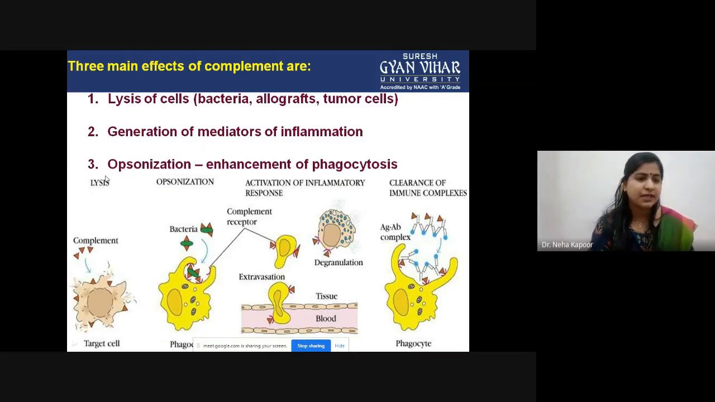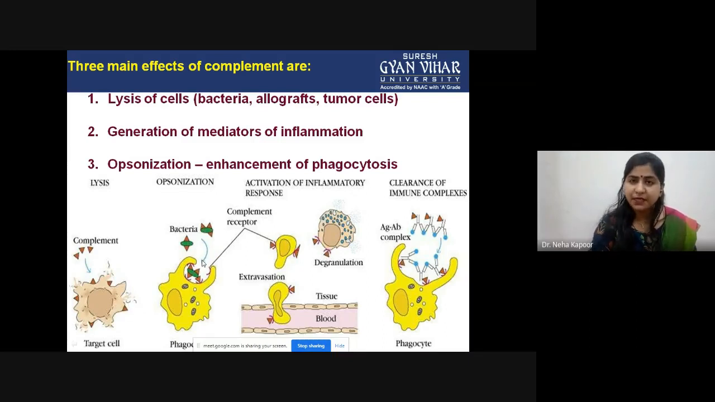As you can see in this diagram, this is the first effect, that is lysis. In this case, suppose this is the target cell or a pathogen, these complement proteins would attach to the surface of this target cell and create pores. As you can see here, the cell membrane is disrupted and the pores are created, through which these complement proteins lyse the cell and kill it.